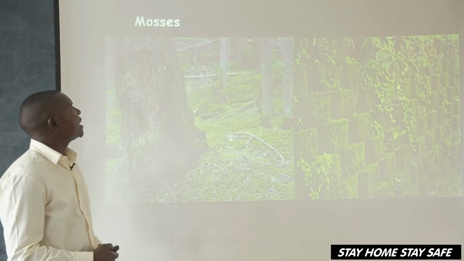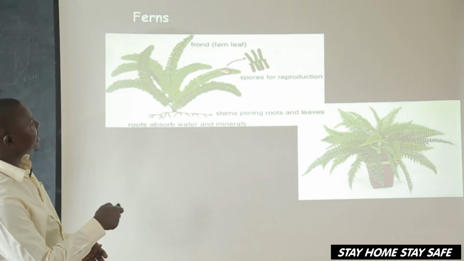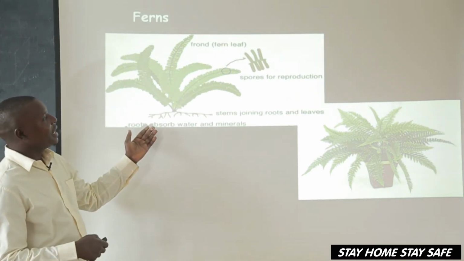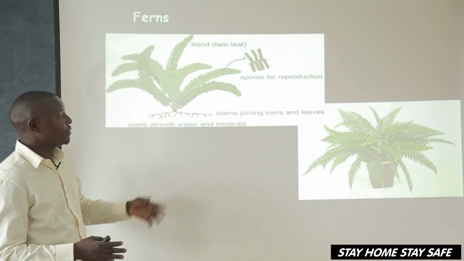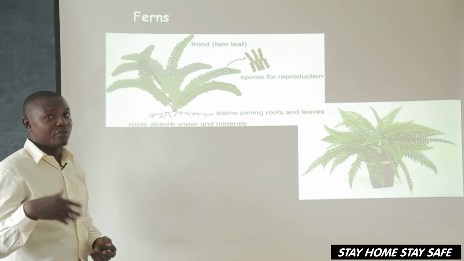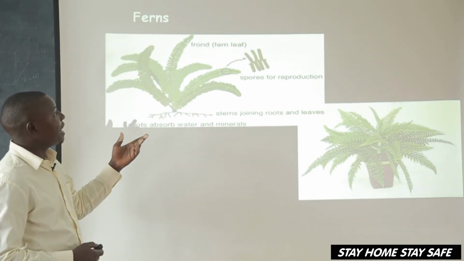Let's look at others like ferns. Ferns like developing in swampy areas. When you move in a place which is swampy, you will find ferns.